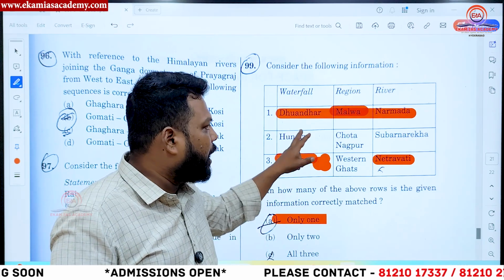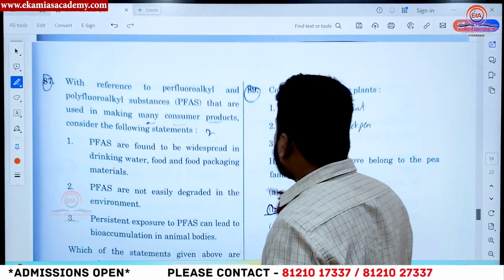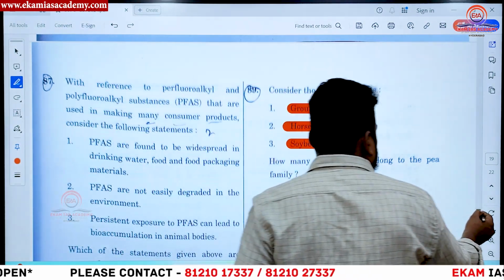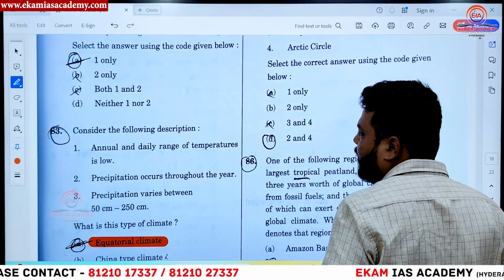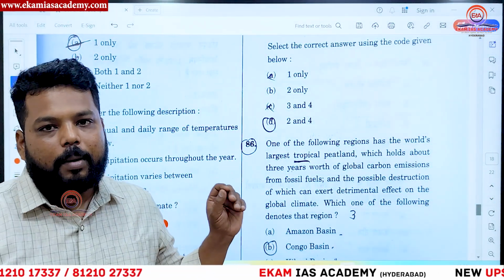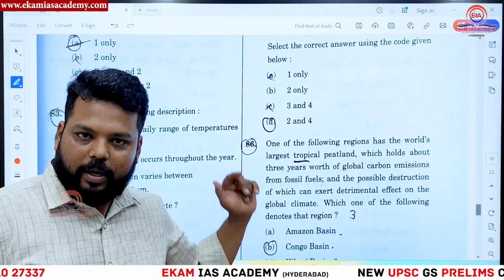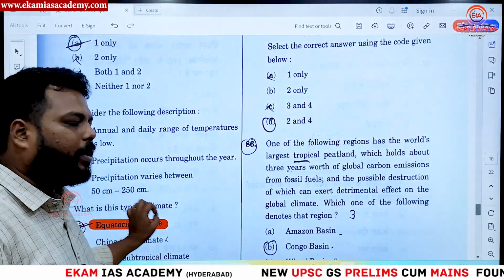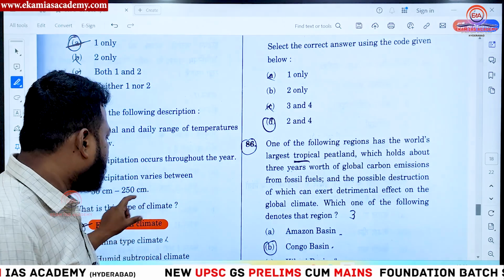So two options we had given wrong, the waterfall one and also the others, and for the rest, it is clear. For question number 88 and question number 83, we have given two options, equatorial climate and marine west coast climate. Two options were wrong, we removed them, then I have changed this, and we are in between two options. Here, equatorial climate and marine west coast climate, one answer can be there, but 90% I am sticking myself to equatorial climate itself.